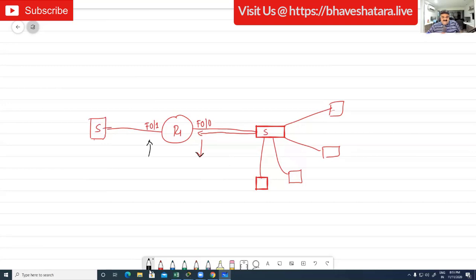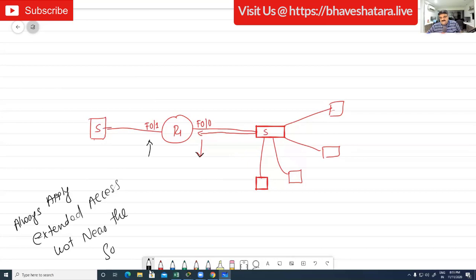And the best practice is always to apply extended access list near the source. Yeah, this is not a strict rule, okay, but we can say that this is a rule that you have to remember.